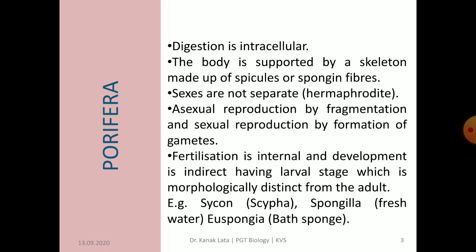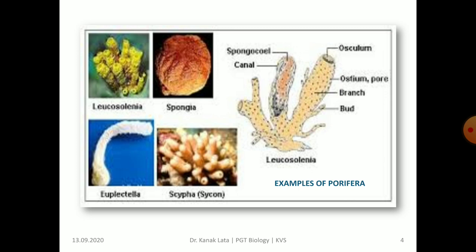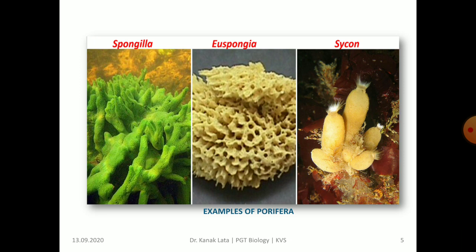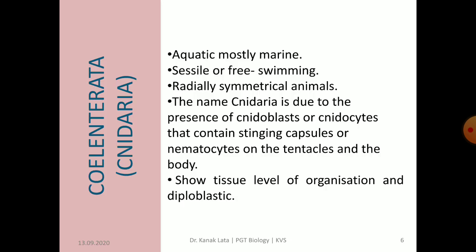Fertilization is internal and development is indirect, having intermediate larval stage that is morphologically distinct from the adult. Common examples of Porifera are Cycon, Spongilla, Eospongia, etc. Here in this figure you can observe various members of Porifera. In the given figure, it is the enlarged view of Spongilla, Eospongia and Cycon.